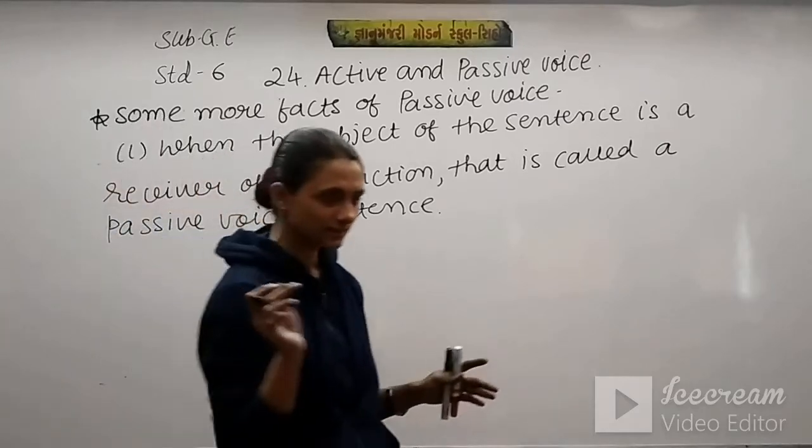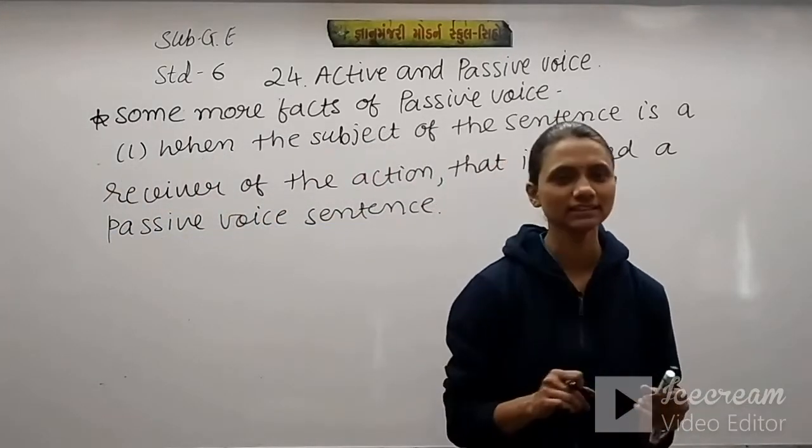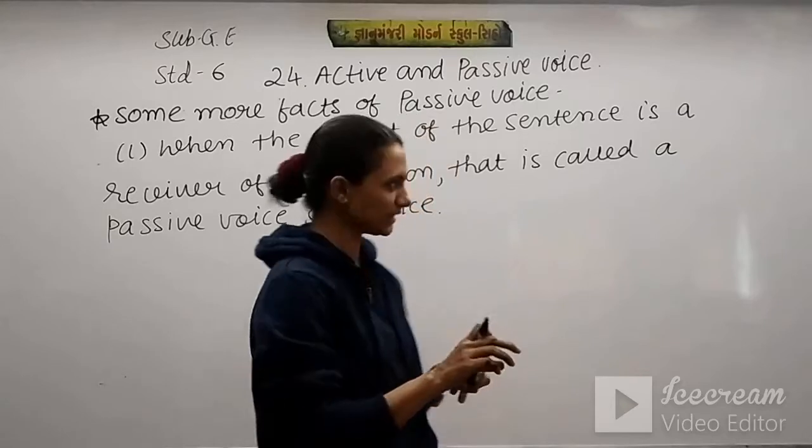It means the action is received by the subject, that is known as a passive voice sentence.